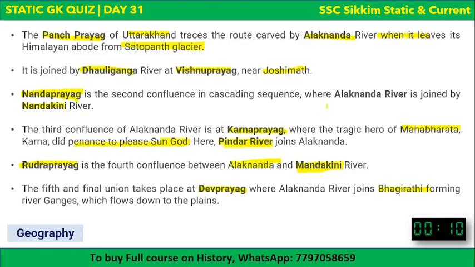So let me repeat: Panchaprayag is the route carved by Alaknanda, five Prayags, and the origin of Alaknanda river is Satopanth glacier. First Prayag is Vishnu Prayag, joined by the Holy Ganga river, and then the second is Nanda Prayag, where Alaknanda is joined by Nandakini river. Third is Karna Prayag, where it is joined by Pindar river. The fourth is Rudra Prayag, where it is joined by Mandakini river, and the fifth is Deva Prayag, where Alaknanda is joined by Bhagirathi river. So I hope it's clear. Let's go to the next question.